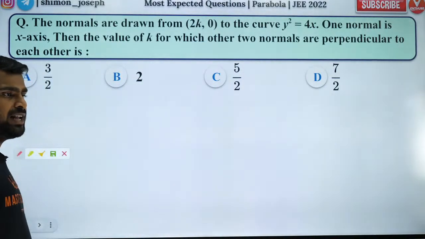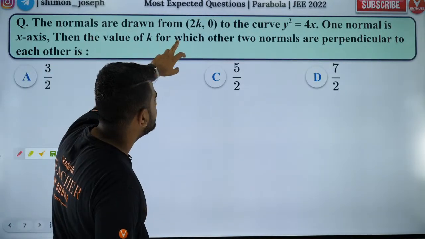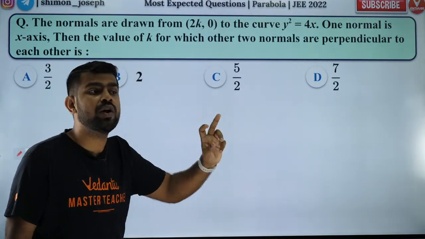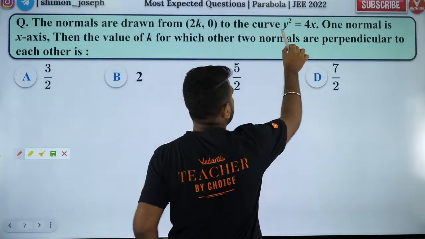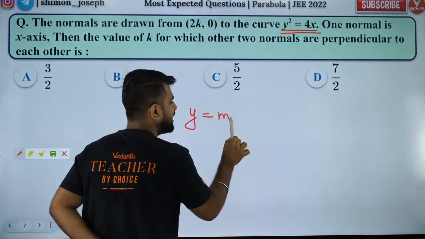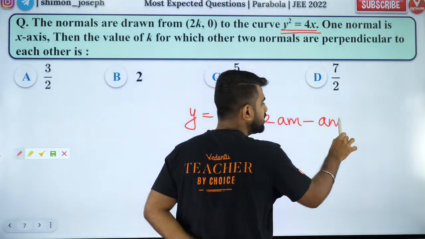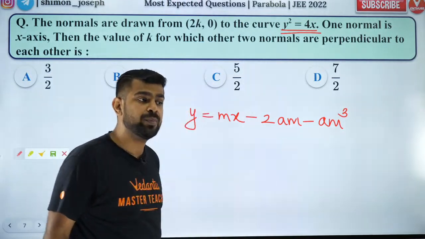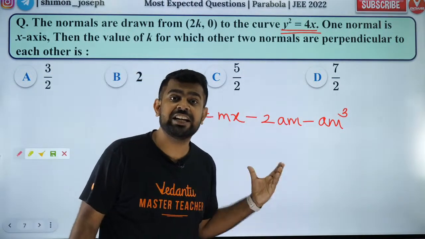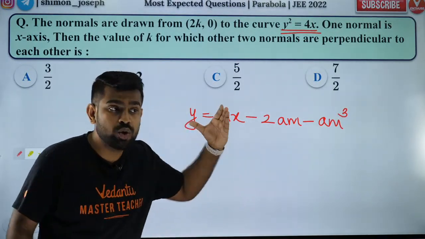Okay, so people, let's all try to solve it. Everybody, listen carefully. Normals are drawn. So guys, what is the equation of normal to the parabola y square equal to 4ax? The normal to the parabola y square equal to 4ax is y equal to mx minus 2am minus am cube. So this is the normal equation for a standard parabola in slope form. You should know this. If you did not know this, go learn it.